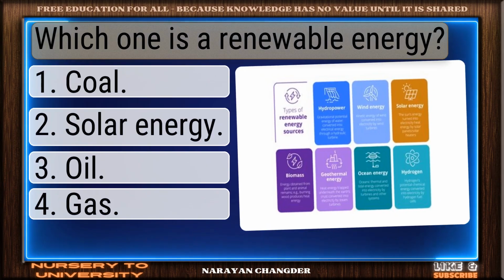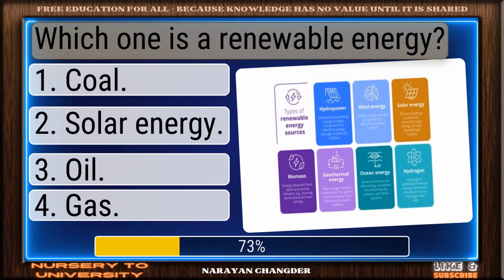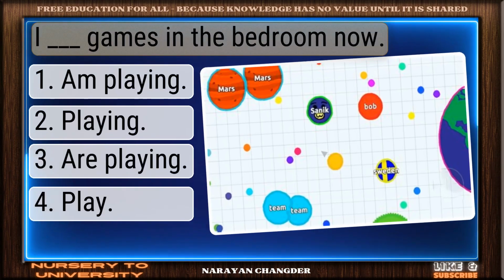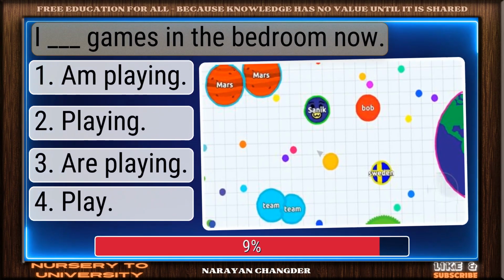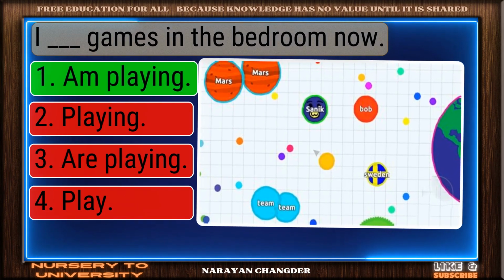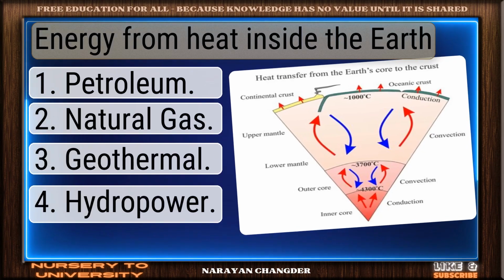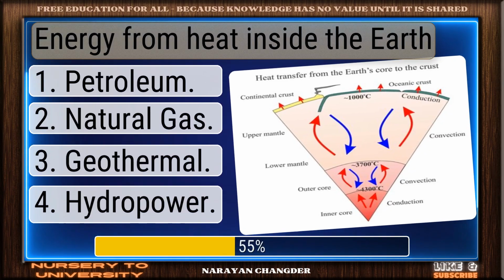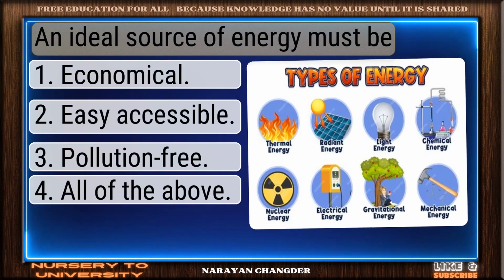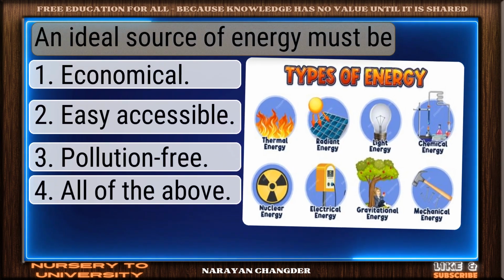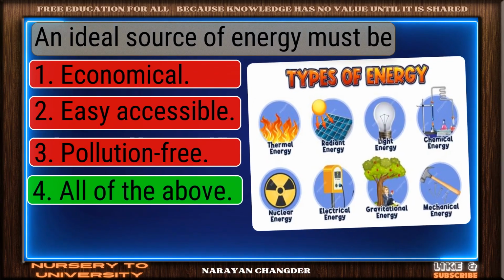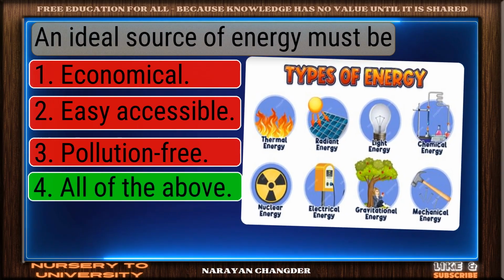Which one is a renewable energy? Right again. Solar energy is valid. I dash the games in the bedroom now. Excellent. Am playing is well reasoned. Energy from heat inside the earth. On track. Geothermal is correct. An ideal source of energy must be. You're right. All of the above is correct.